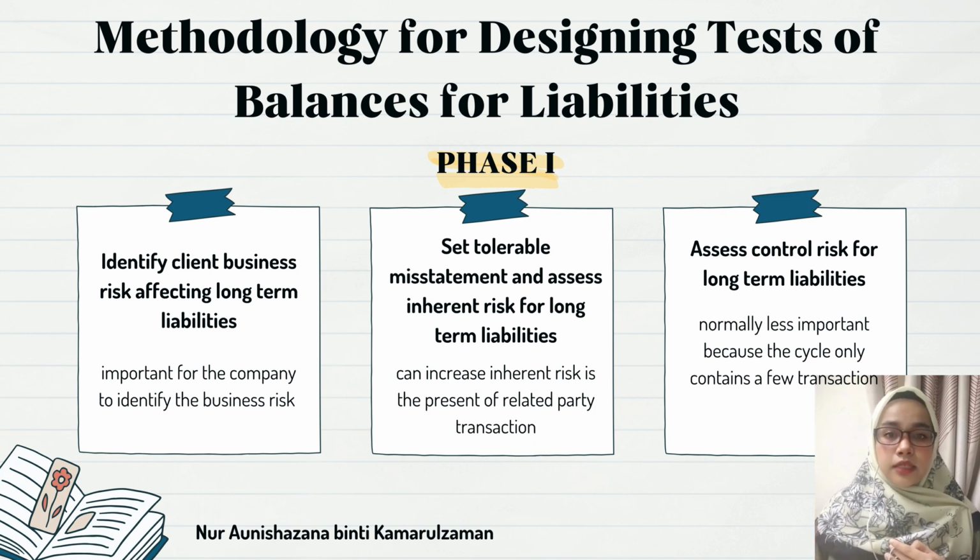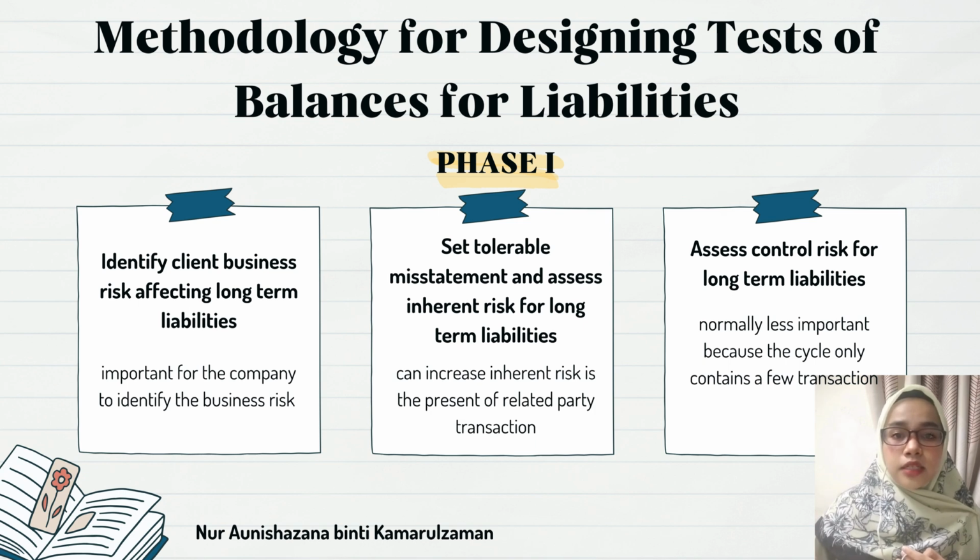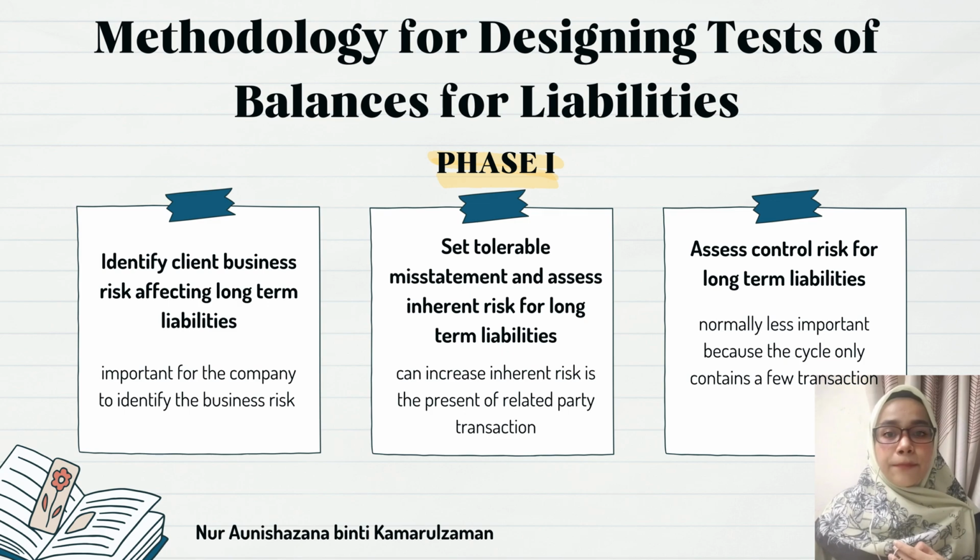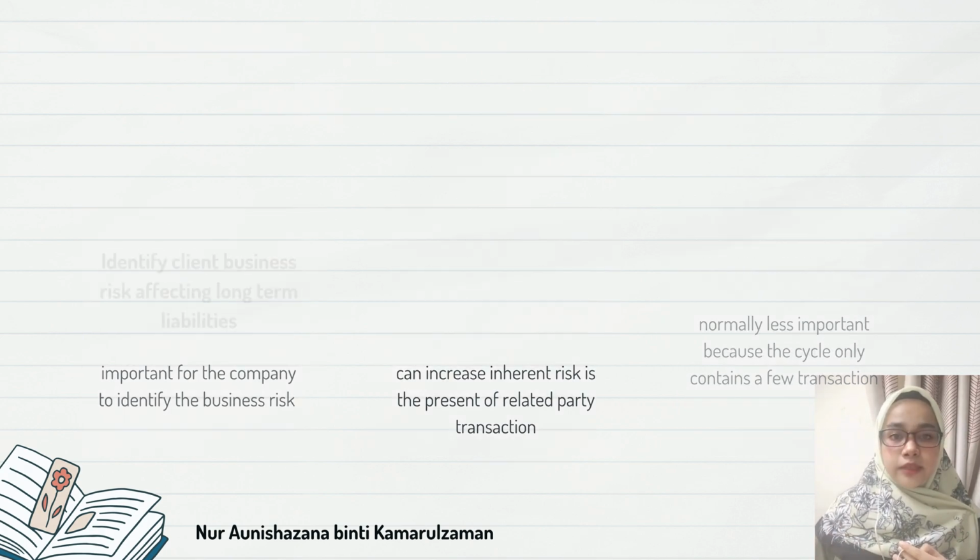The last step is to assess control risk for long-term liability. Control risk is the auditor's assessment of the likelihood that a misstatement exceeding the tolerable amount will not be prevented or detected by the client's internal control. Long-term liability is highly material and needs high-level approval from the board of directors or management.